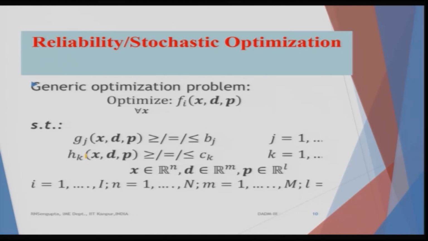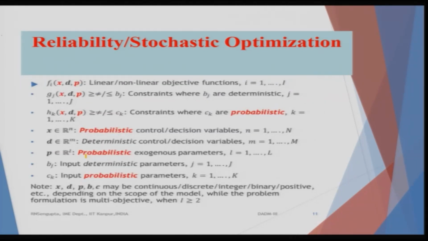And x is in the n dimension, d is in the m dimension, and p is in the l dimension, depending on the number of decision variables, deterministic parameters and probabilistic parameters. So, i equals 1 to n, depending on the number of objective functions we have. Here f(x, d, p) are linear or non-linear objective functions, depending on how the problem formulation is done. And you see the red colors, they signify which of them are stochastic.